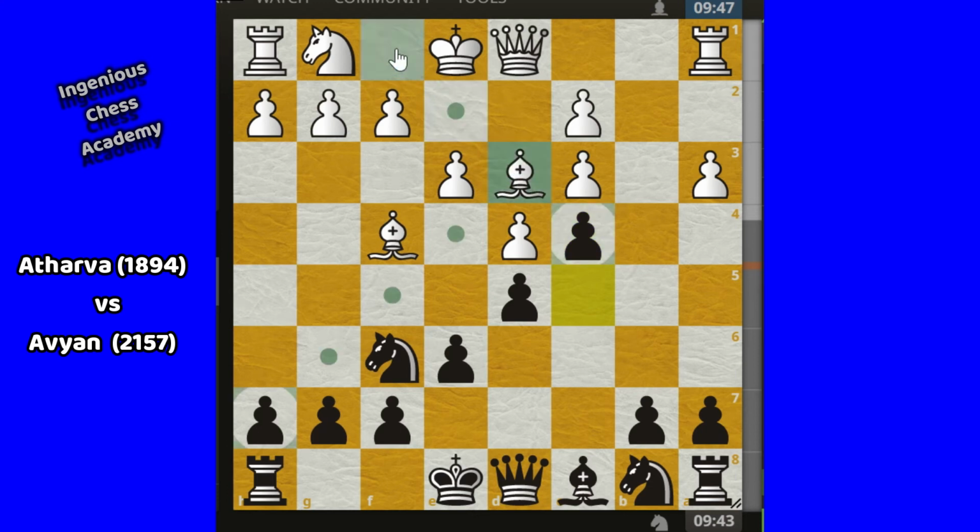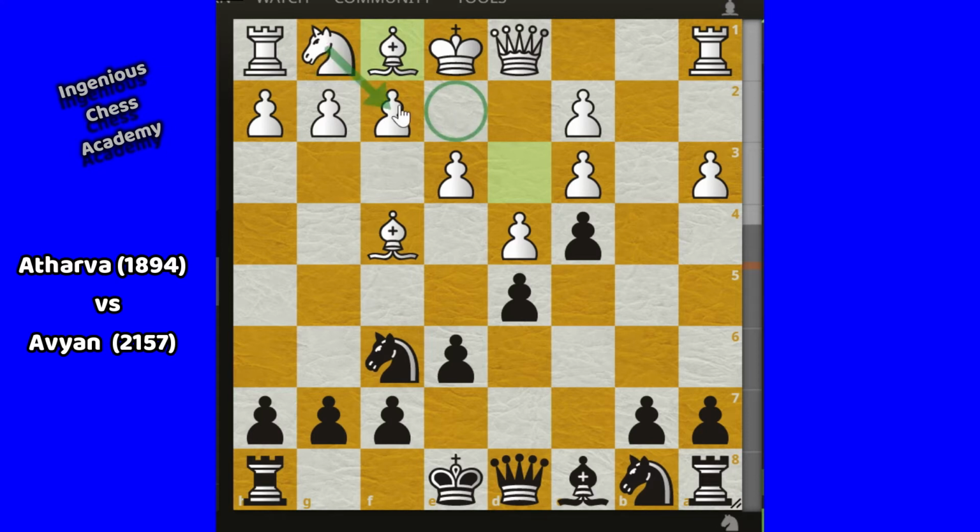Why bishop F1? Then this square would be empty for this knight, and this knight can save this pawn when some attack comes on it. At least Atharva can defend himself while playing this move. So bishop E2 is not that good a move here. Avian can now play queen F5, but he forgot to play that.